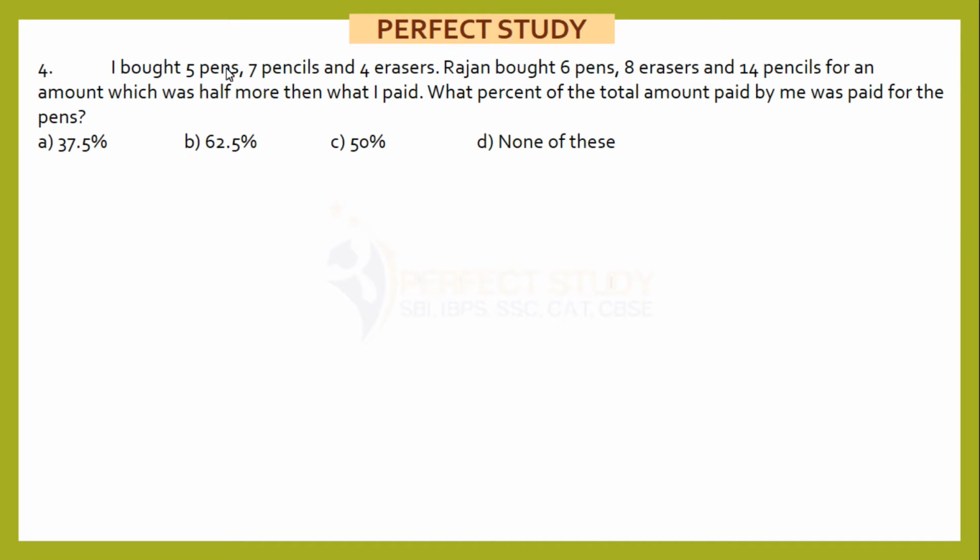Fourth, I bought 5 pens, 7 pencils and 4 erasers. Rajan bought 6 pens, 8 erasers and 14 pencils for an amount which was half more than what I paid. What percent of the total amount paid by me was paid for the pens? So I have a pen, pencil and eraser.